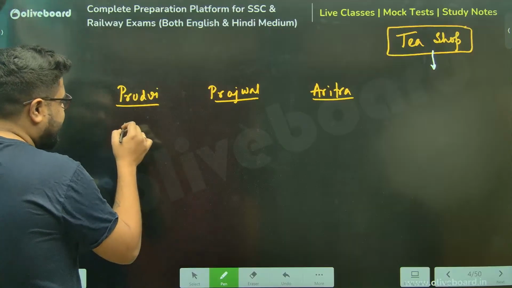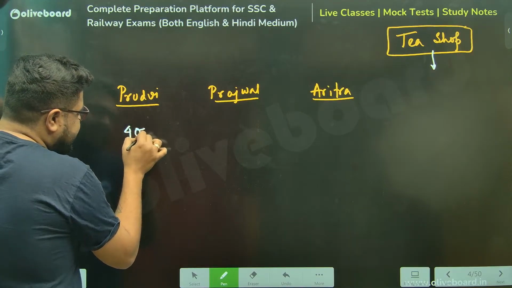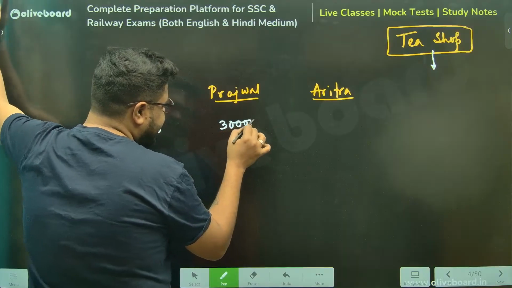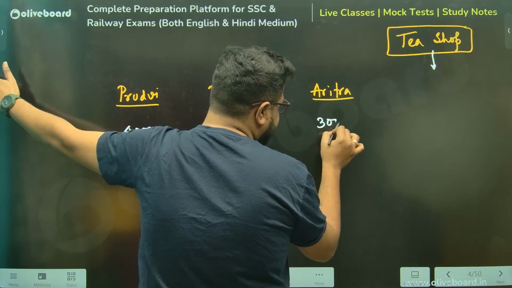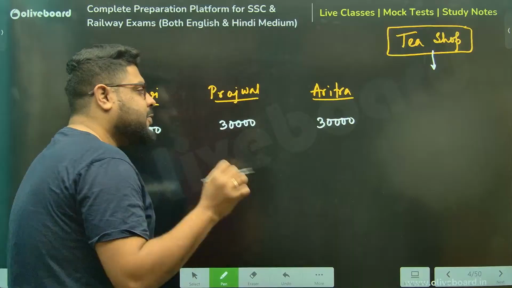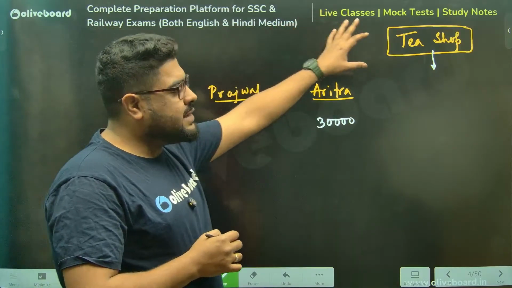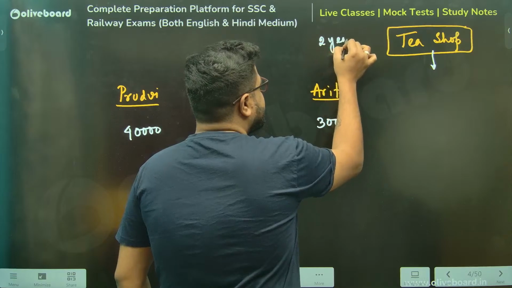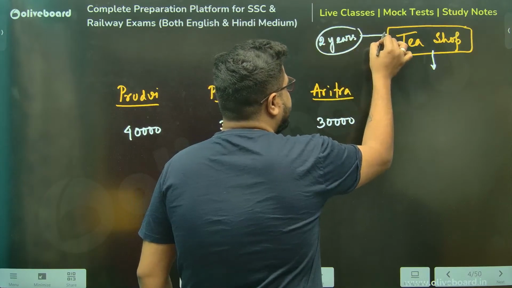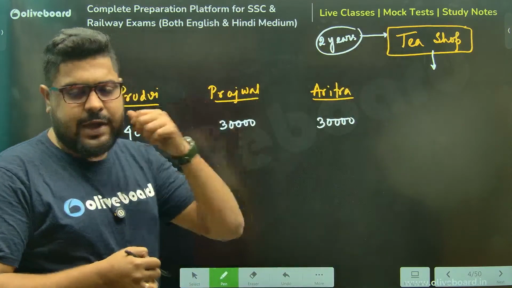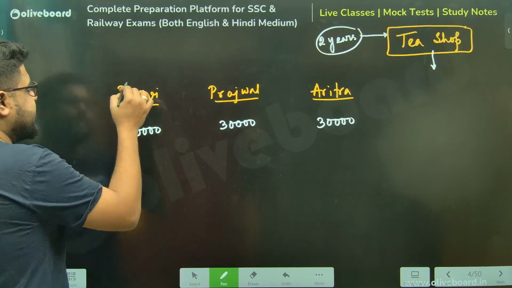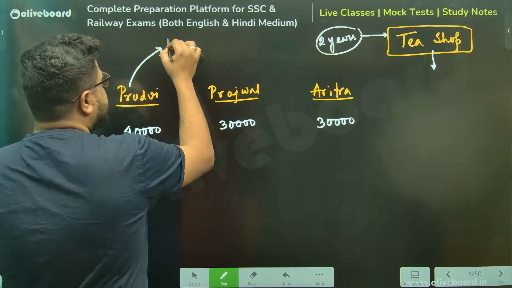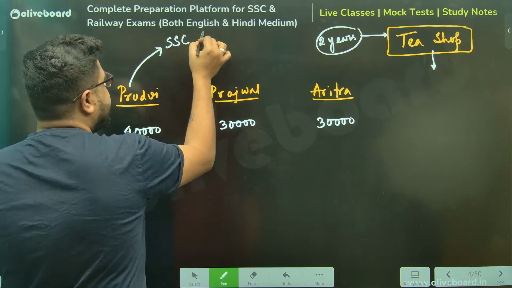So again, the same amount. Prithvi has given us 40,000 rupees, Prajwal 30,000 rupees, and I've given 30,000 rupees. Now, the total business was supposed to be of 2 years. We were supposed to run the shop for 2 years. Now, what happened? After 6 months, Prithvi got a job in SSC CGL.